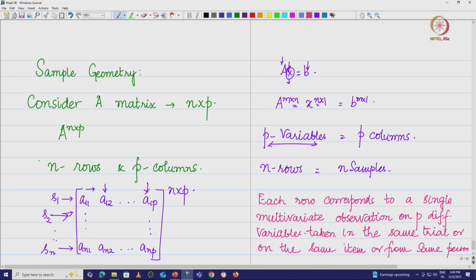Whenever I have an m by n matrix, I can always interpret that as m observations of n different variables. Each column will correspond to m observations of a single variable. So, let us write that.